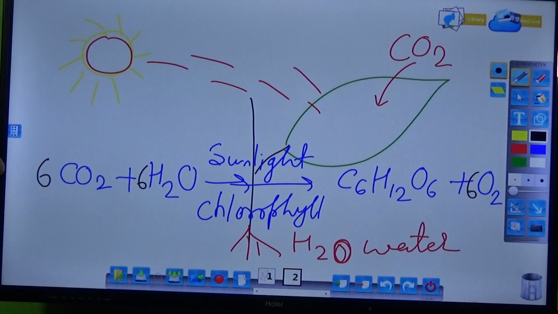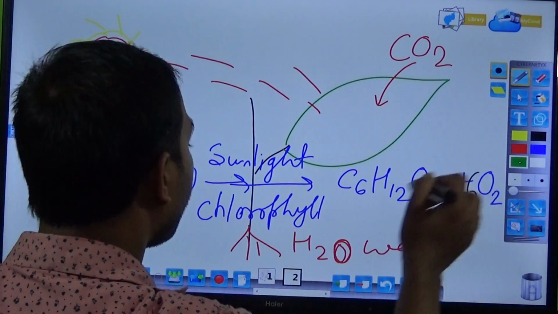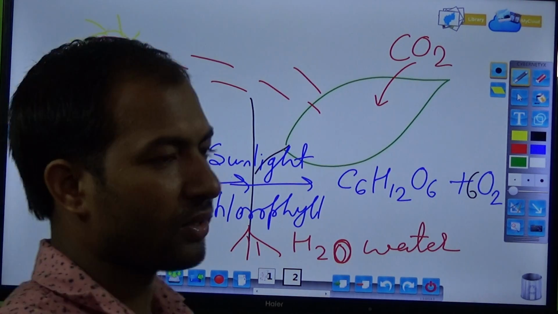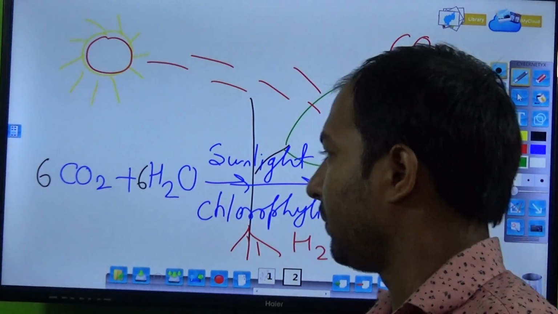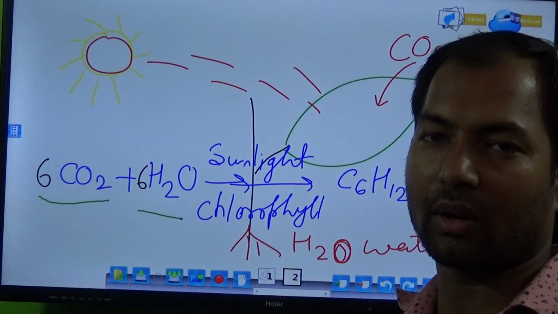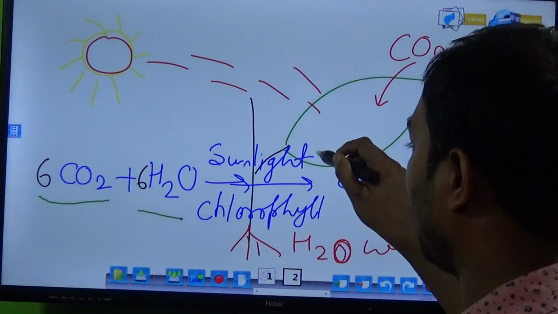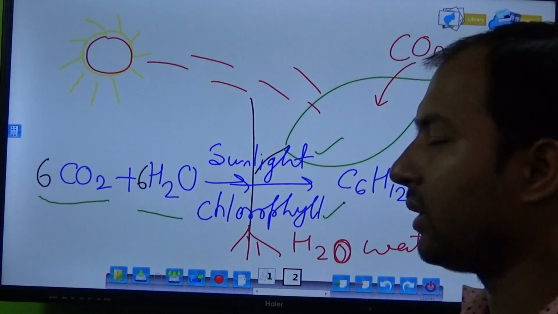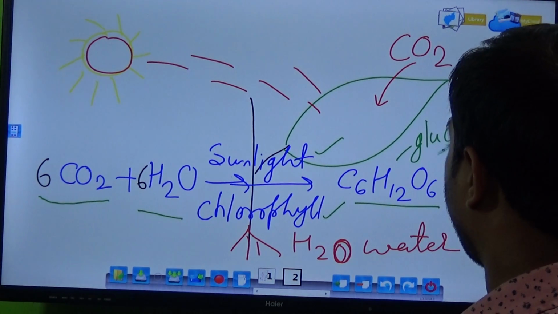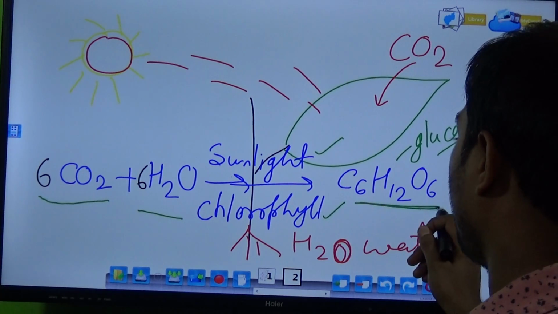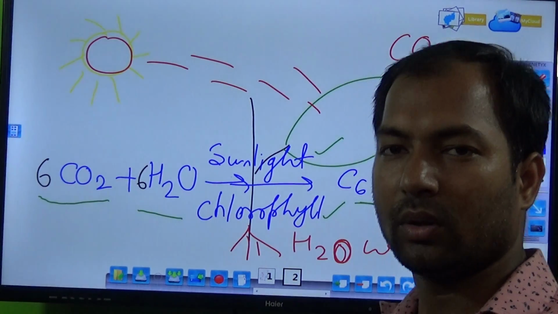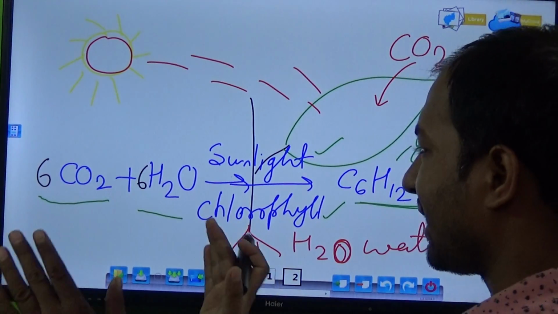So this is the equation and this is the definition of photosynthesis. What is photosynthesis? Carbon dioxide and water react or combine together in the presence of sunlight and chlorophyll, which is present in the leaf, to form glucose, with the formula C6H12O6, and oxygen. To form glucose and release oxygen, this process is known as photosynthesis. Understood?